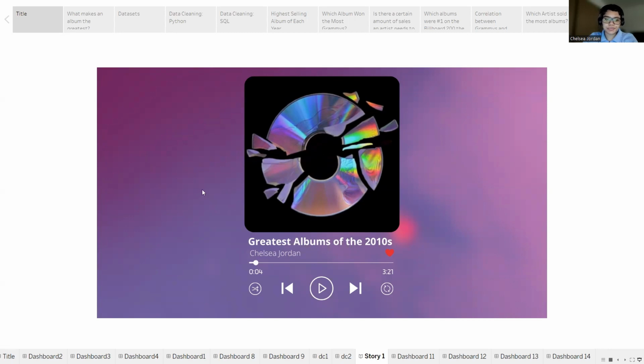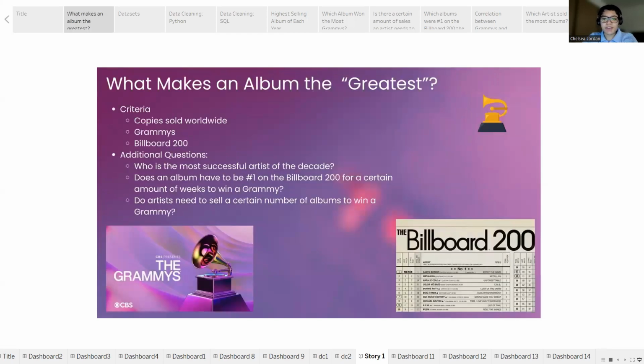story points. Considering that there are multiple factors that play into an album's success, I chose to evaluate it based on three key aspects: the number of copies sold worldwide, the number of Grammys awards received, and the duration an album spent at number one on the Billboard 200 chart. The Billboard 200 is a weekly ranking of the 200 most popular music albums and EPs.